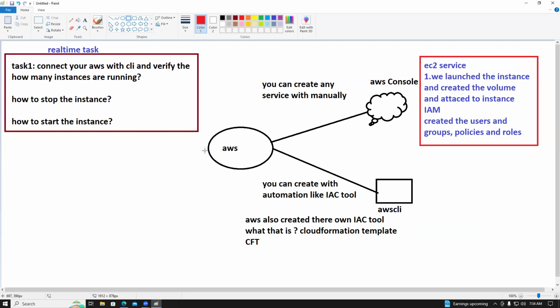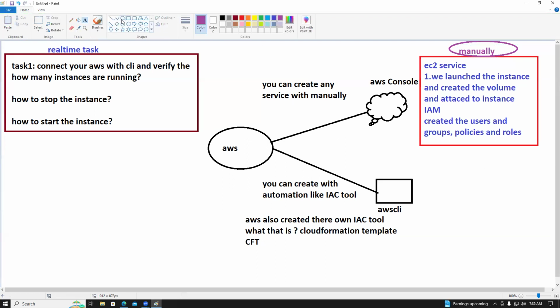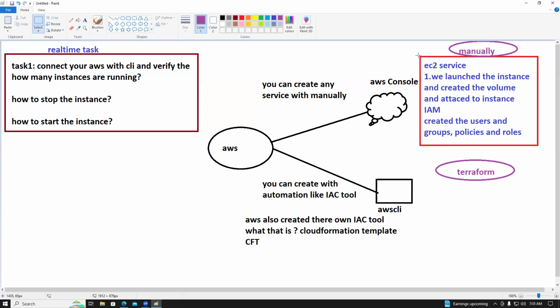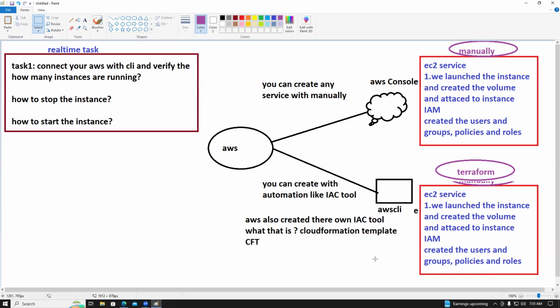So I want to do it through code. You did it manually, and I want to do the same through code, something like Terraform.